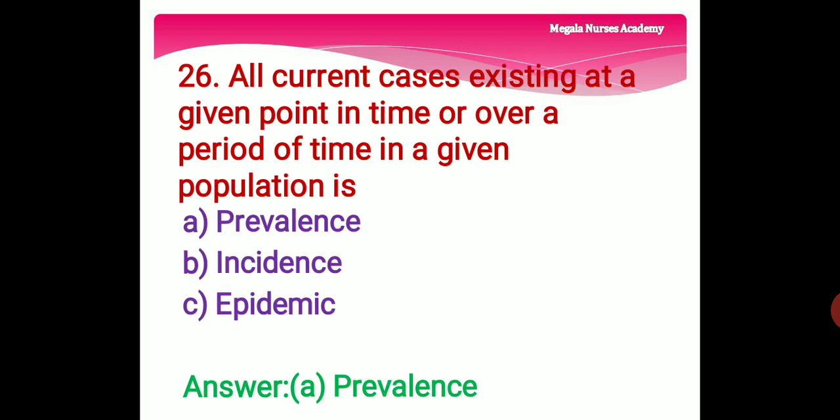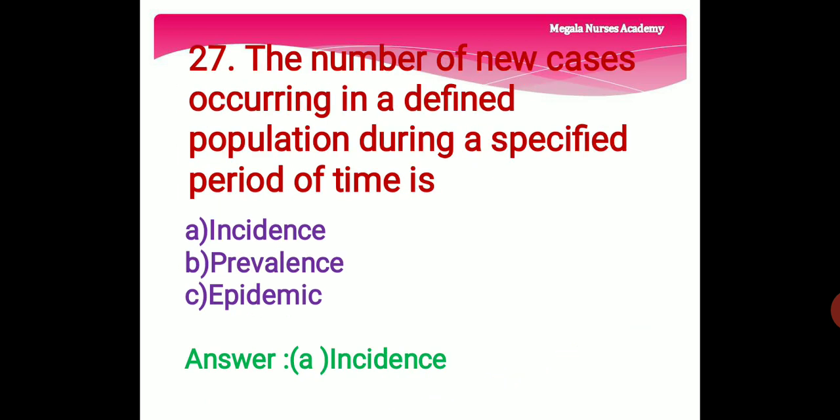26th question. All current cases existing at a given point in time or over a period of time in a given population is. Option A, prevalence. Option B, incidence. Option C, epidemic. The right answer is option A, prevalence.